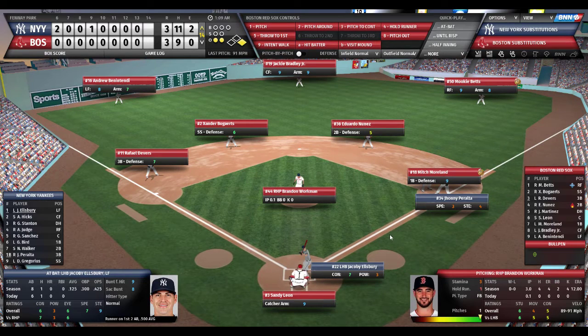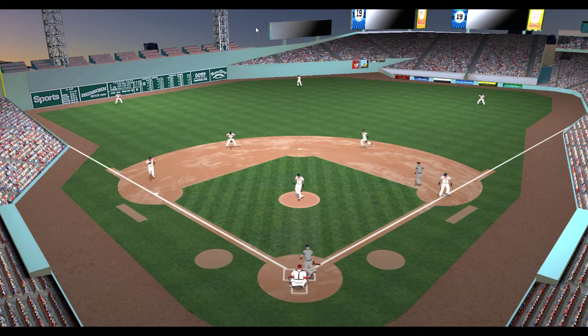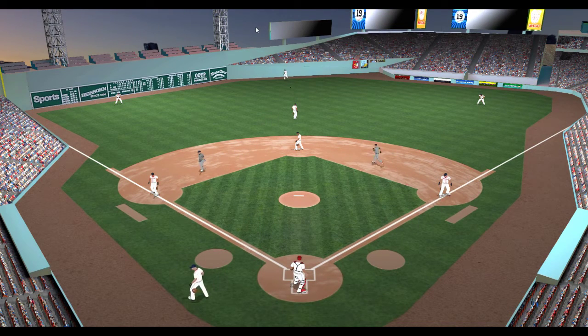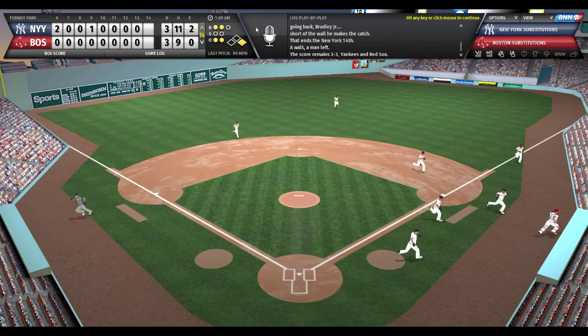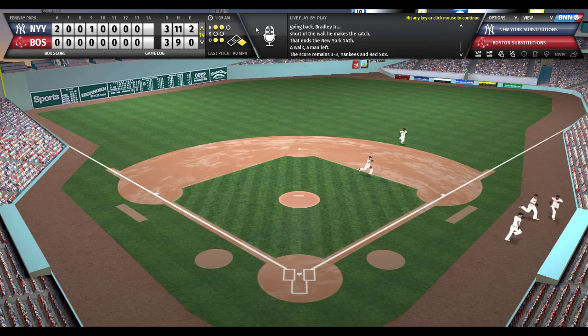Top of the order, Jacoby Ellsbury. Ellsbury 1 for 6. Workman deals to the former Sox. 2 balls, no strikes. And Jacoby drives that ball to center field. Jackie Bradley Jr. makes the catch in front of the wall once again. Oh, wow. Heart attack moment for the Red Sox, but somehow the wind keeps that in.